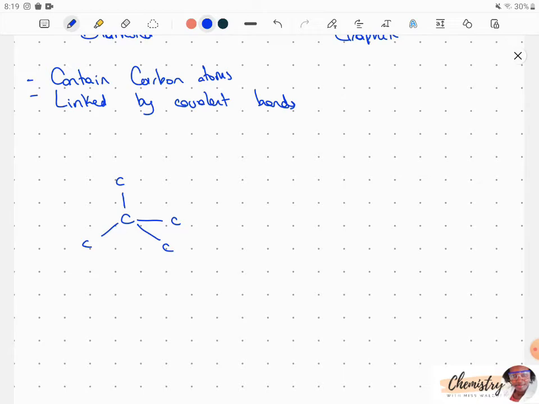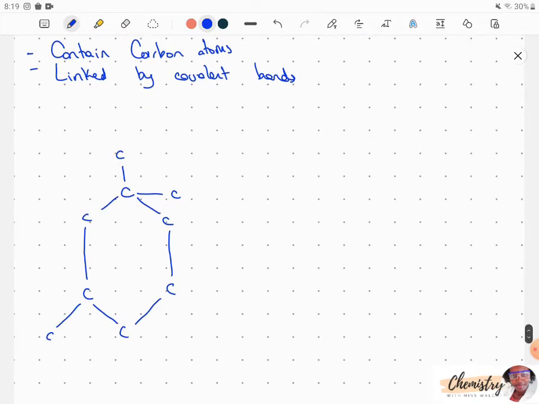But because they'll form hexagonal rings, we can just complete this portion to show how the ring is going to be formed. If you feel like it, you can just continue. But the key thing is that we must show at least one of the carbons which has 4 other carbons bonded to it. So we have 1, 2, 3, 4 other bonds, and then we just complete one ring. Show them that they have some hexagonal rings as well.